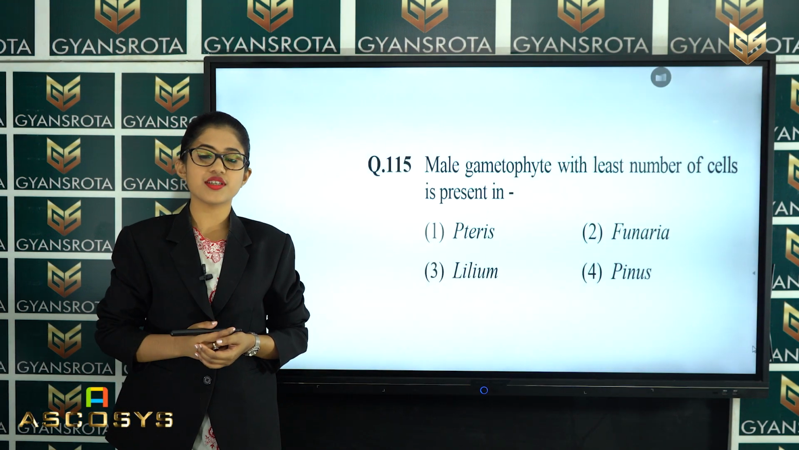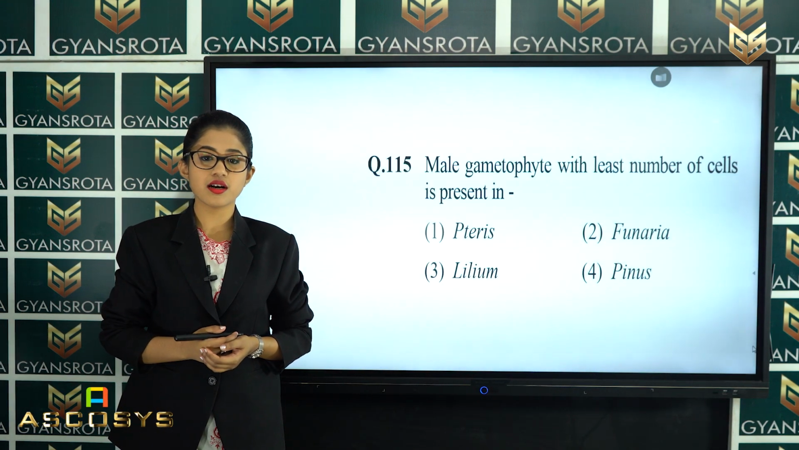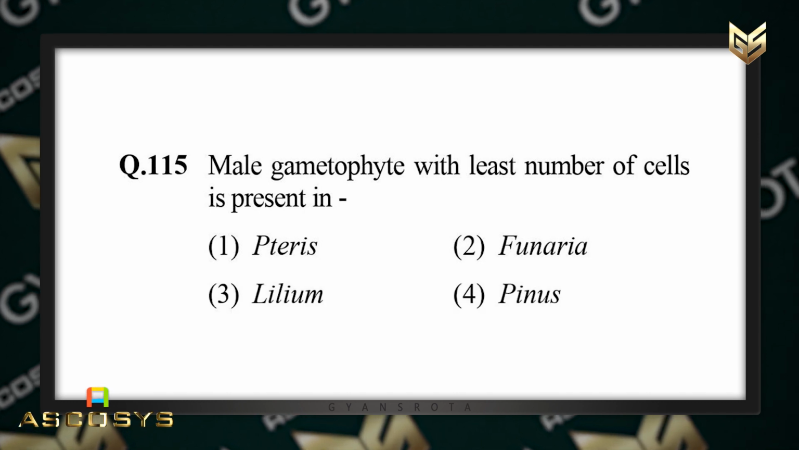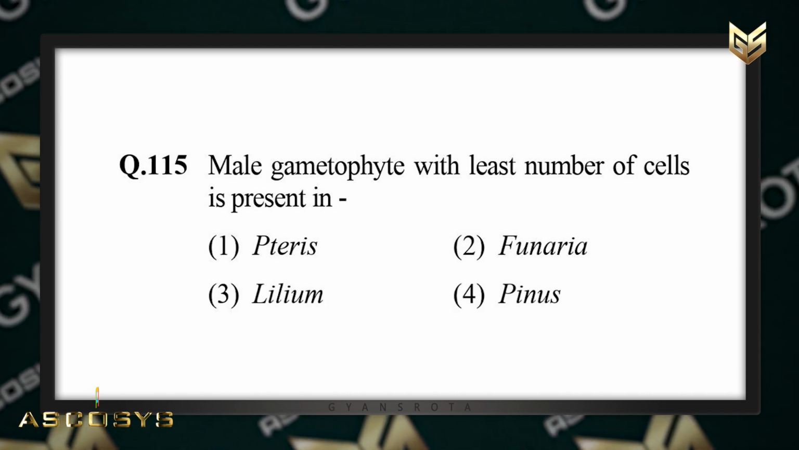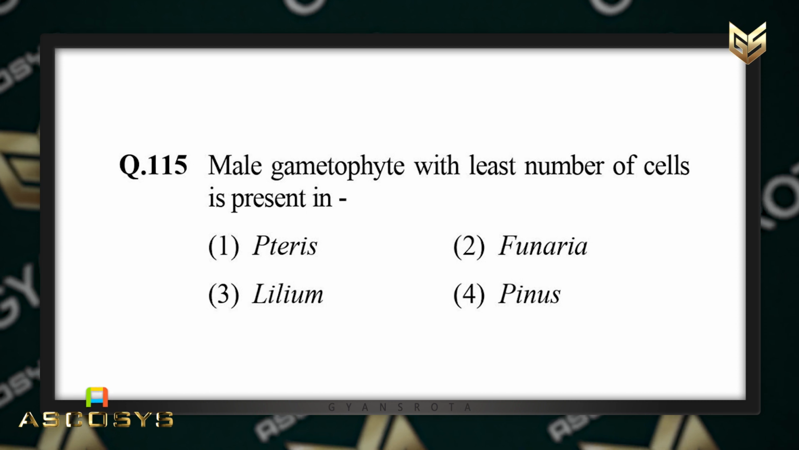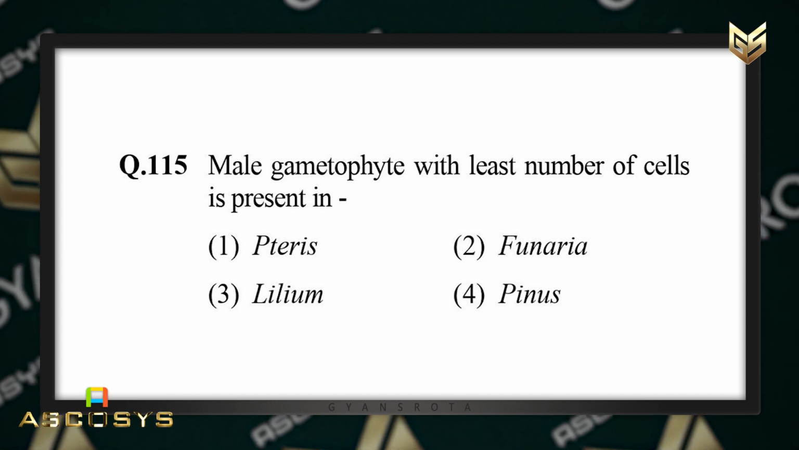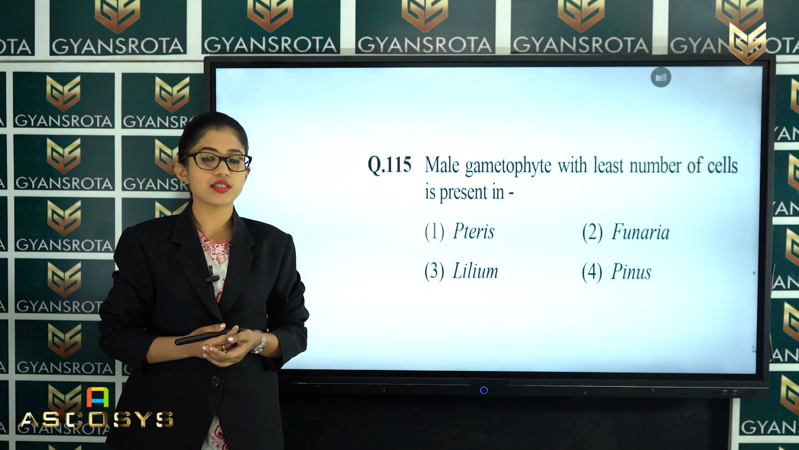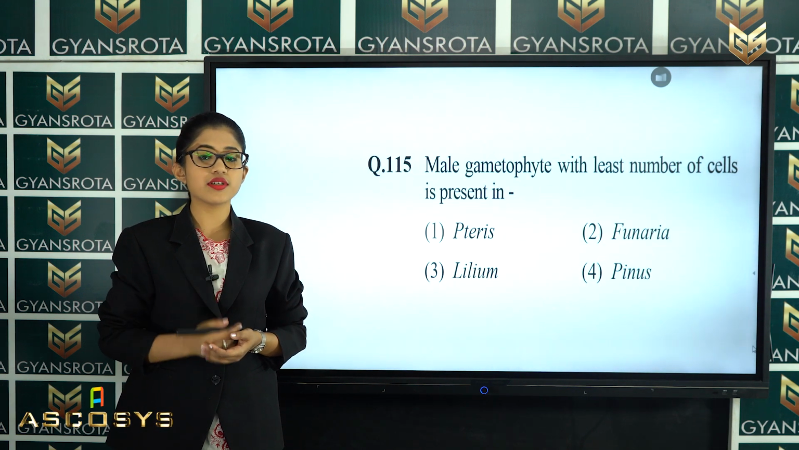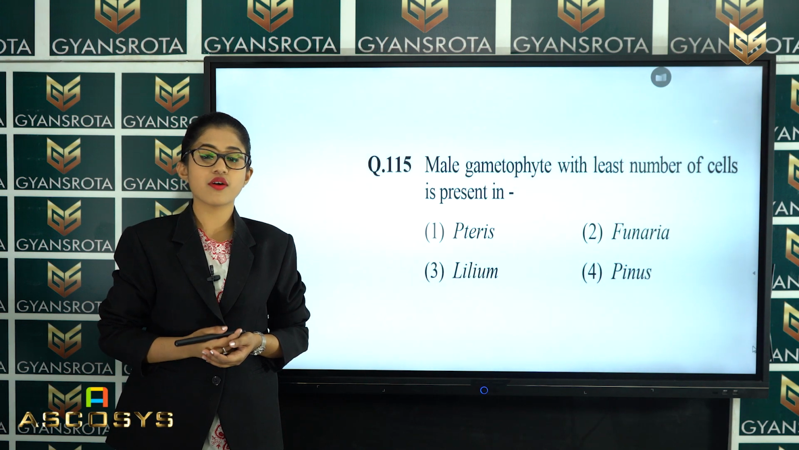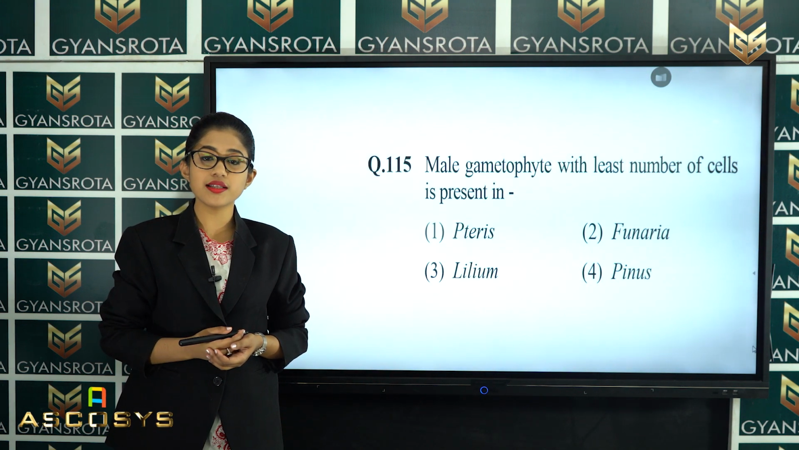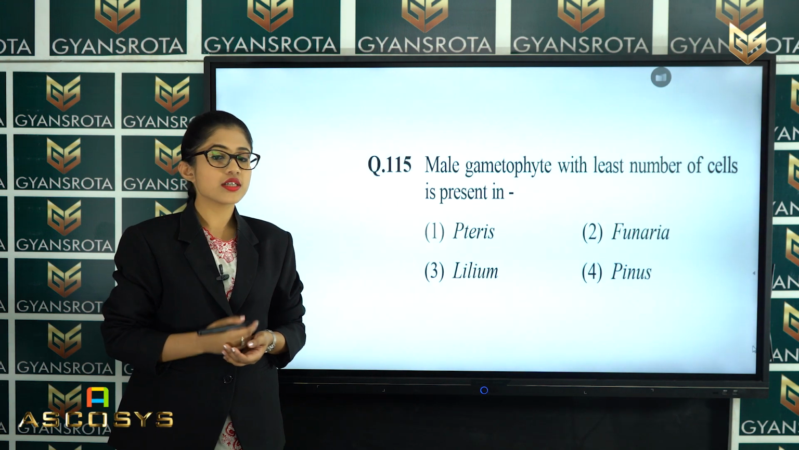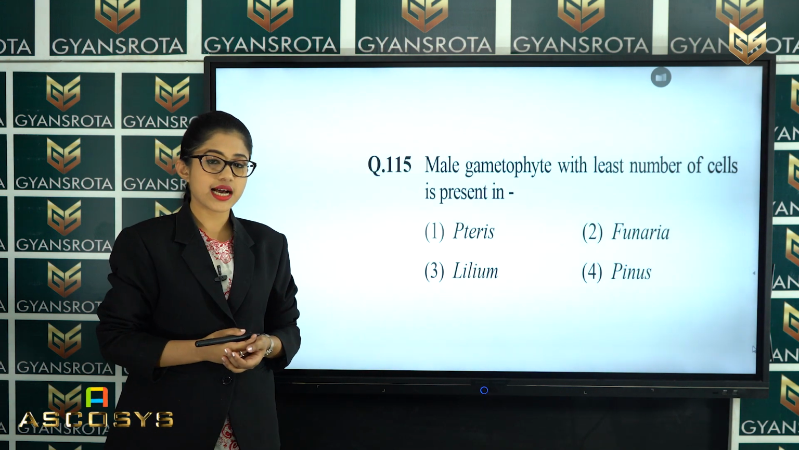Now, the next question is question number 115. Male gametophyte with least number of cells is present in terrace, funaria, lilium or pinus. So, this question is from sexual reproduction in flowering plants. There we have discussed the male gametophyte of the angiospermic plant, which can be at the 2 to 3 cell stage of the pollen grains, right? So, which among them is the correct answer?